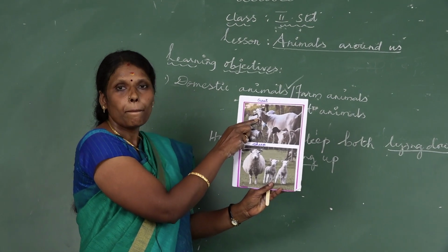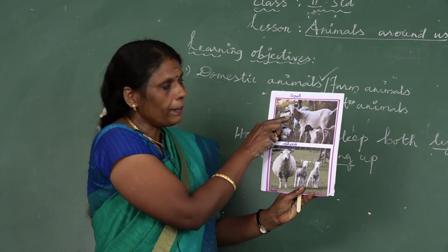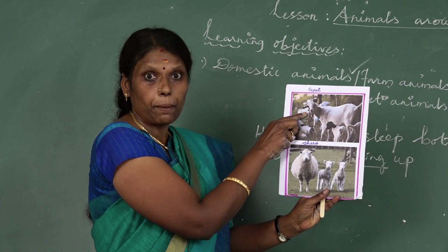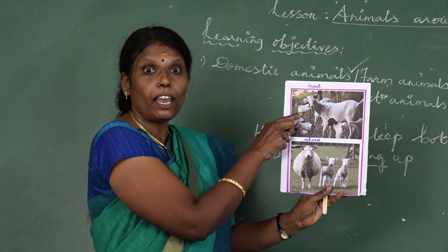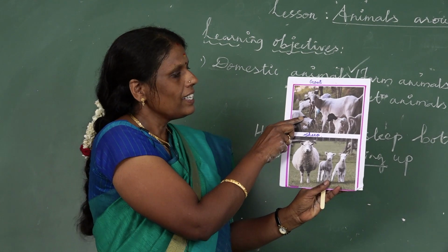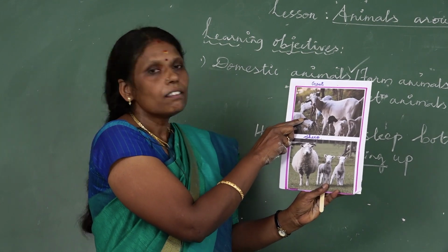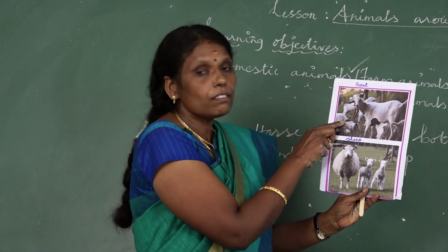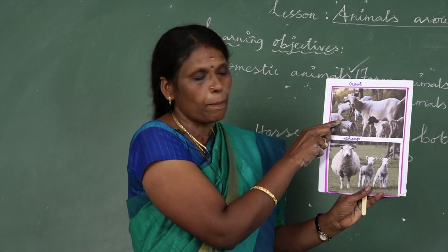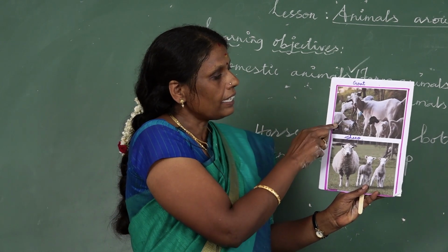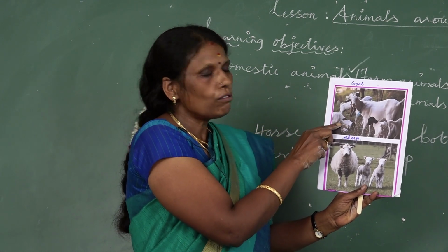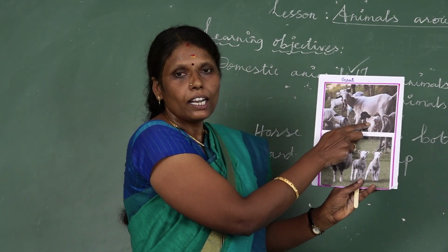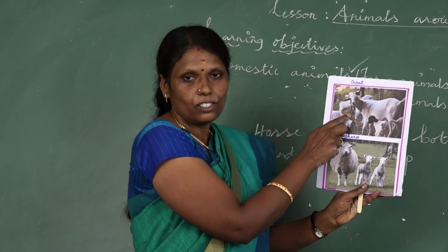Goat gives us milk, meat and skin. Its milk contains vitamins, especially vitamin A and fatty acids. It contains proteins. It gives strength to the muscles. Its milk contains calcium also. It is very good for bones and teeth. Its young one is called kid. It lives in the shed.